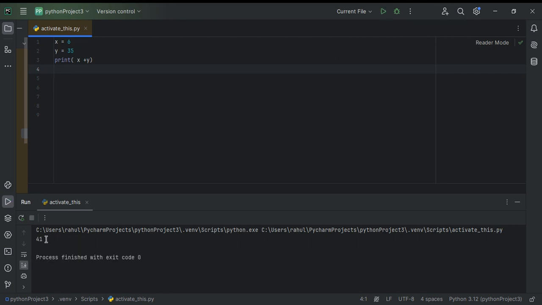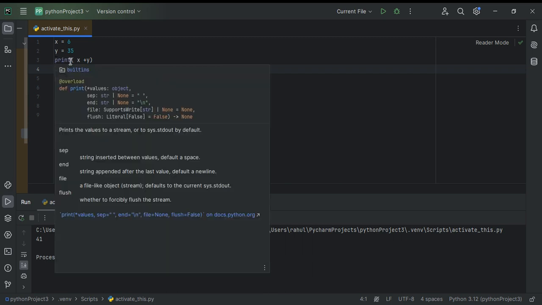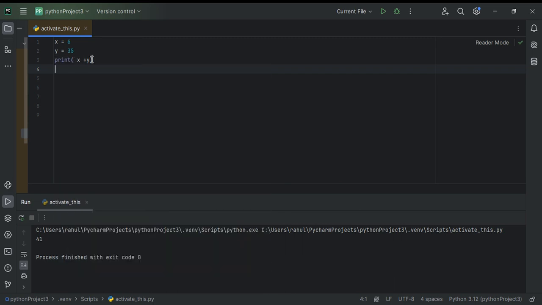We can see the result is 41. But the thing we need to understand is, if I write the syntax print parentheses x plus y, then we will get the result 41. But what if I do the same as last time and put quotation marks around x plus y and run this code?